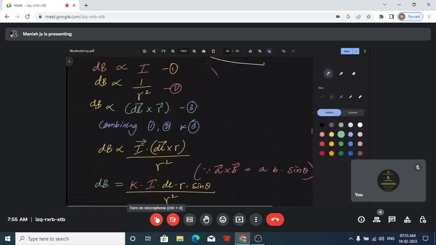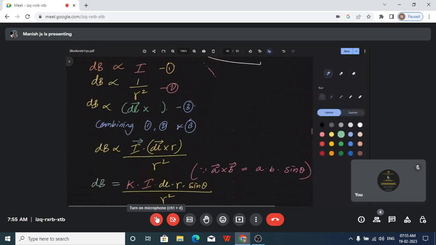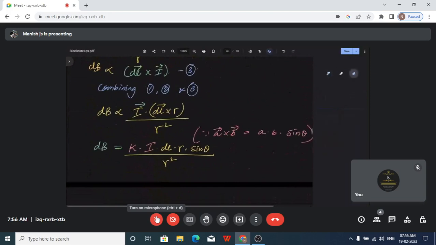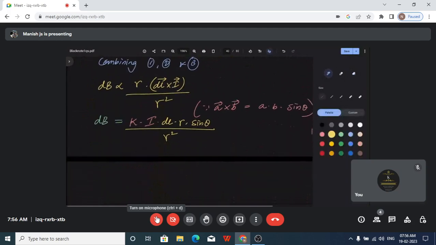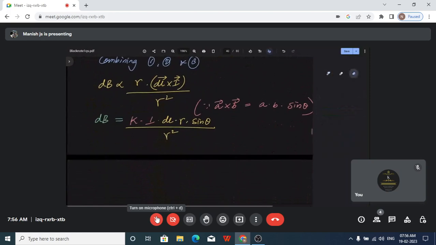Let me just change that. Just now it struck me, so we will change it. So dl vector cross I vector. Here we can put I. Okay? So appropriately we will make the change. Here I will take I inside and keep the R outside. So now what will be the changes here?